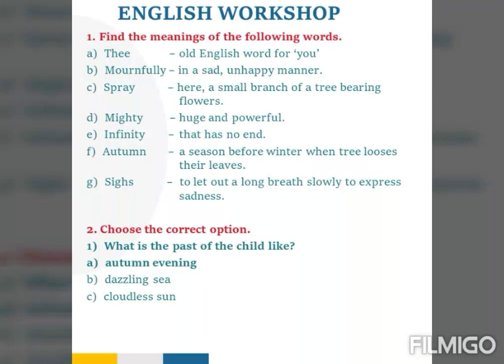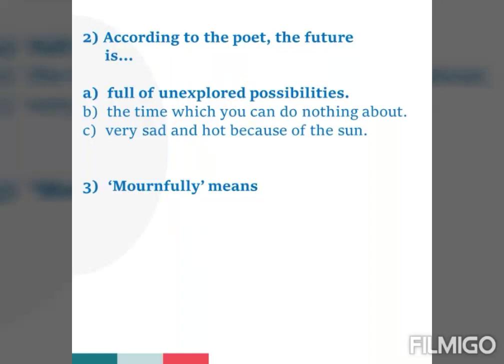Question number 2. Choose the correct option. First, what is the past of the child like? A. Autumn evening. B. Dazzling sea. C. Cloudless sun. So the past of the child is like autumn evening. Second, according to the poet, the future is A. Full of unexplored possibilities.